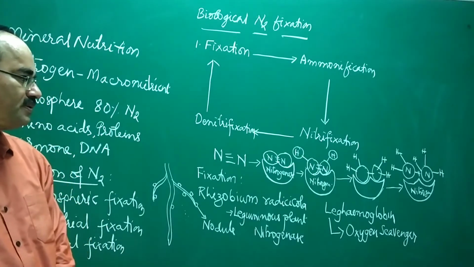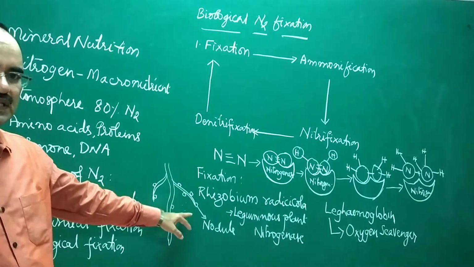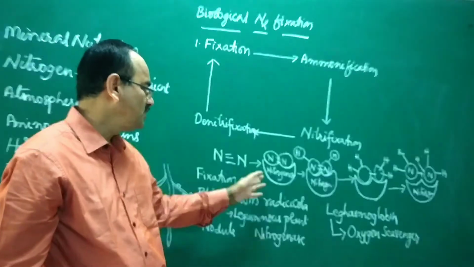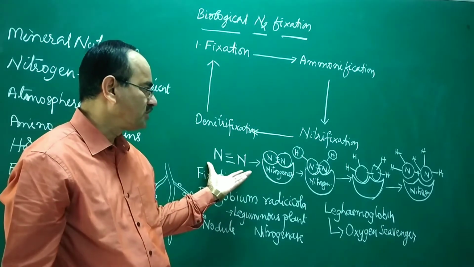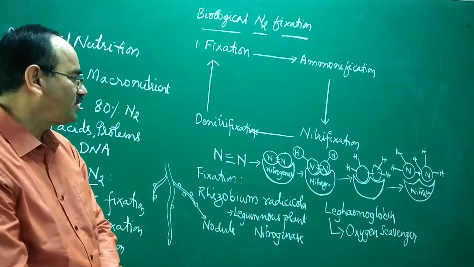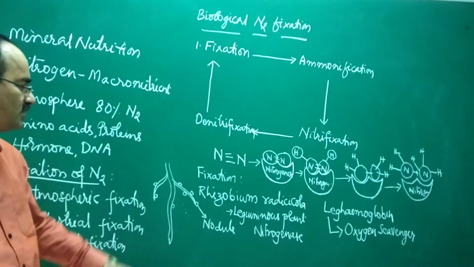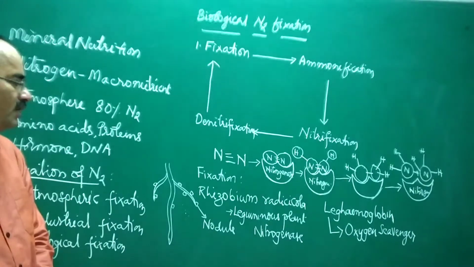It cleans up the oxygen from the root nodules. This will facilitate the nitrogenase to convert the molecular nitrogen into ammonia. So this process of nitrogen fixation is done by rhizobium in the root nodules.